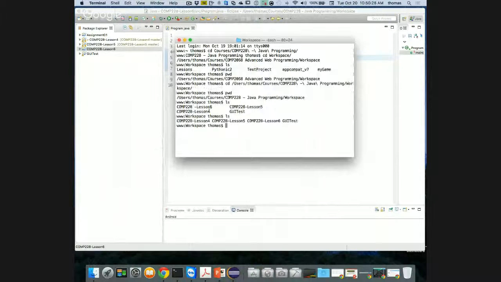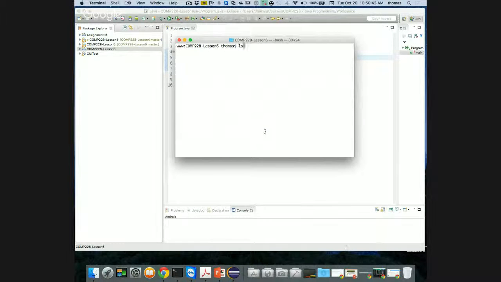I don't want to do a Git repository here in my workspace. That would be bad because that would include all my lessons that I have here. I want to go into the folder, so COMP228 lesson 6 as an example, and then do that Git initialization there. So COMP228, and then lesson 6. Let me do clear. So that's all I have. I've been in a source folder right now. And if I go into my source folder to show you, I'm going to go back out.